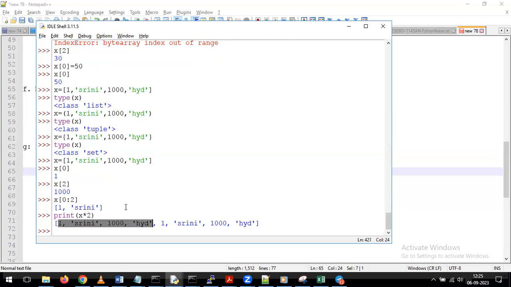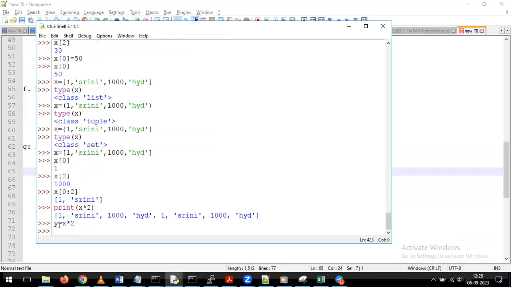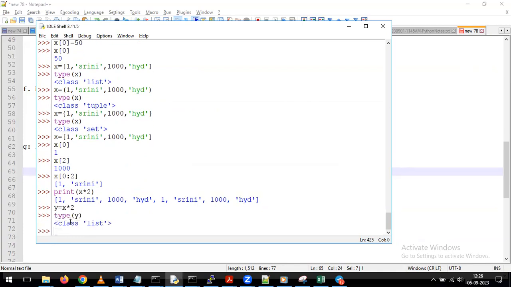If you want to create one more list, for example, I want to create the list y. In this list y, my requirement is I want to duplicate all the values, and whatever values we are giving in x, I want to represent the same values 2 times. Then what we can do here is just give y equal to x star 2. With that, it is creating one more list. Just we'll see type of y. If I give type of y, what will happen? It is creating one more list. The y list has been created. Now with this y, what will happen? We can see all the values as duplicate values.